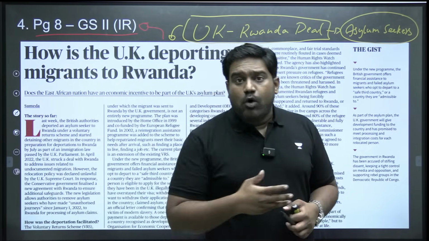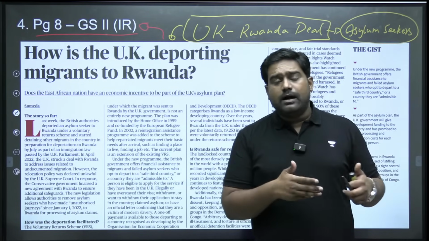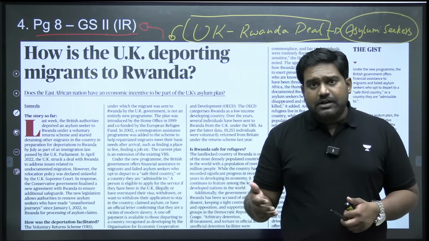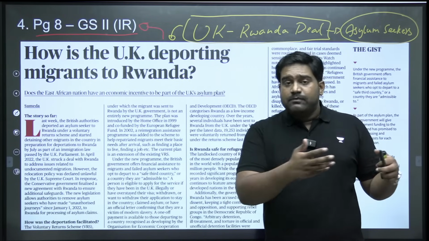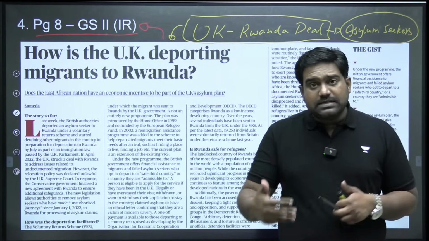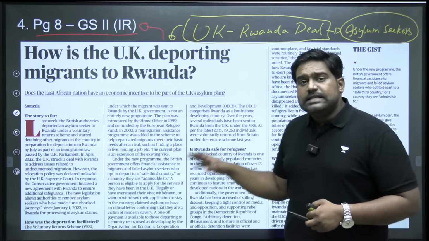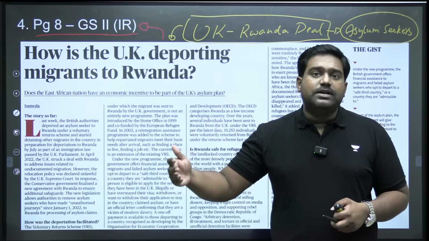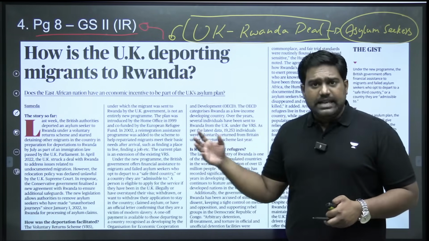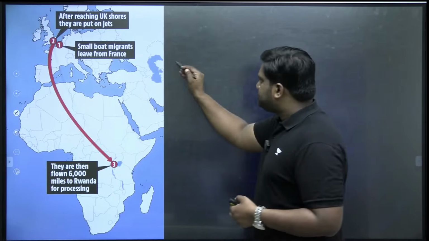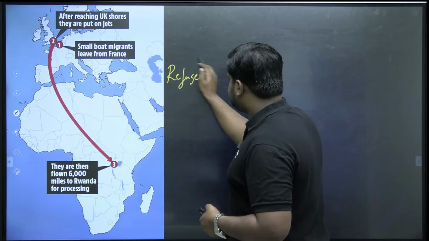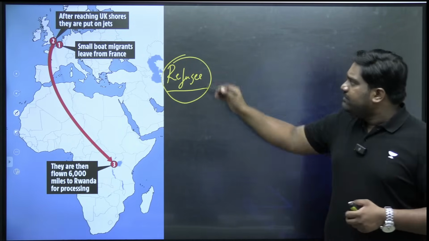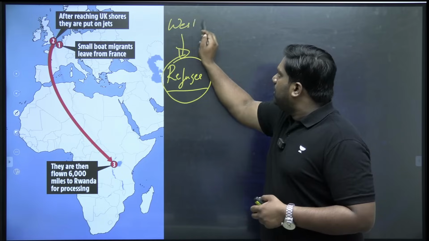For example, from war-torn countries like Syria, Iraq, etc. Also from many poor North African countries and other African nations hit by civil war. Even from a few South Asian countries like India, Pakistan, Bangladesh, etc. From all these countries, there is a huge inflow of illegal migrants, refugees towards United Kingdom. The UK has been dealing with this refugee burden from a long time. In fact, many European countries, many West European countries, they have been consistently dealing with the problem of refugees and